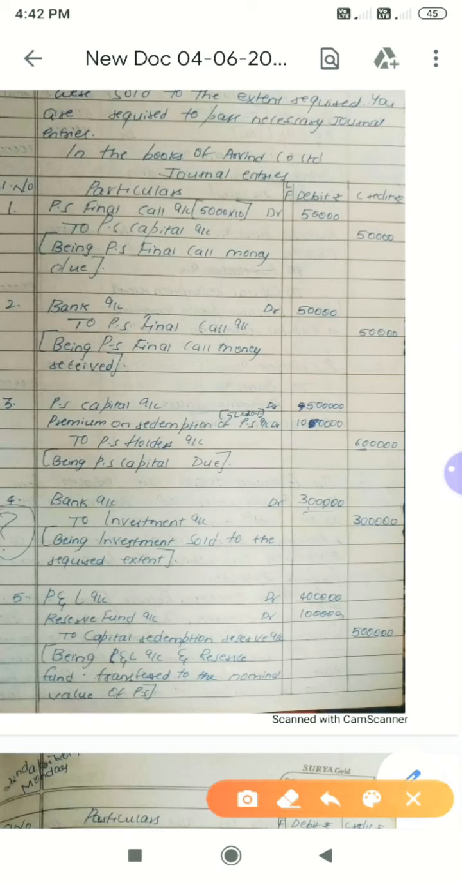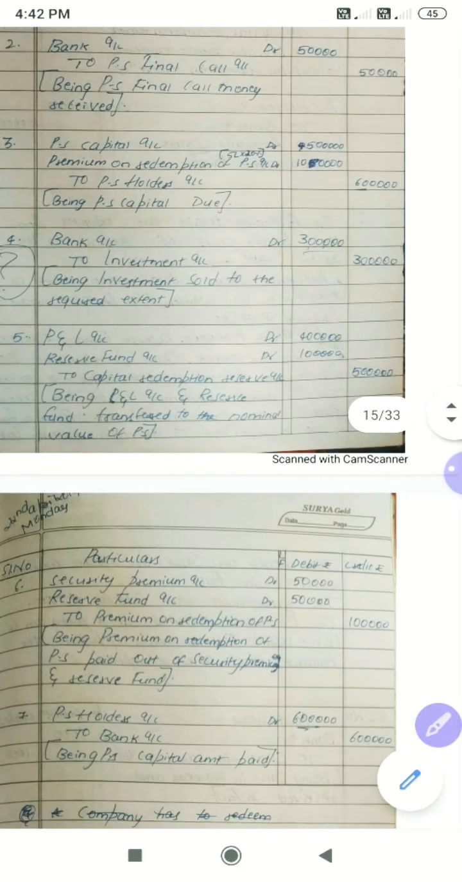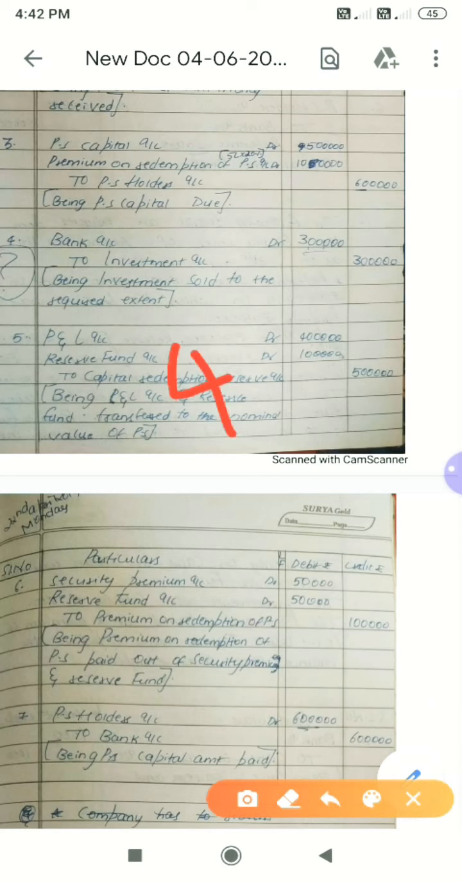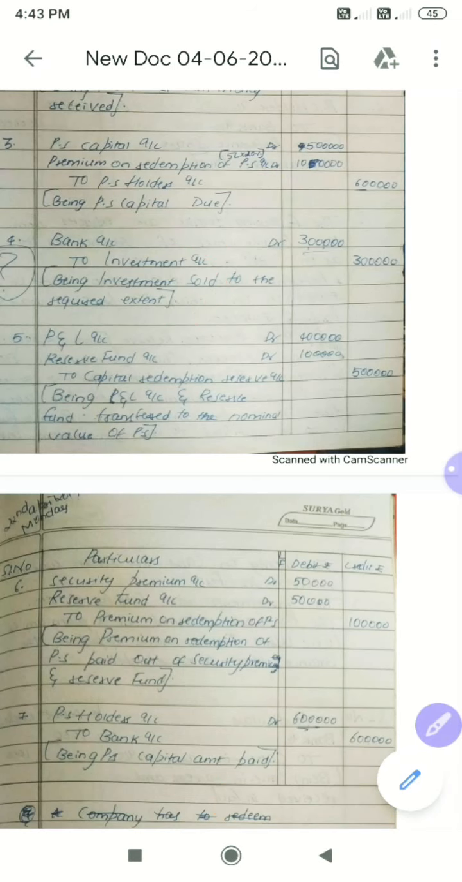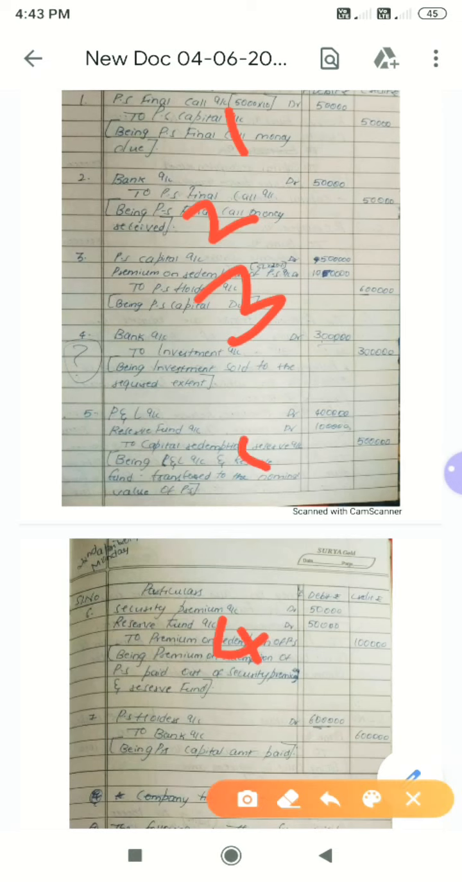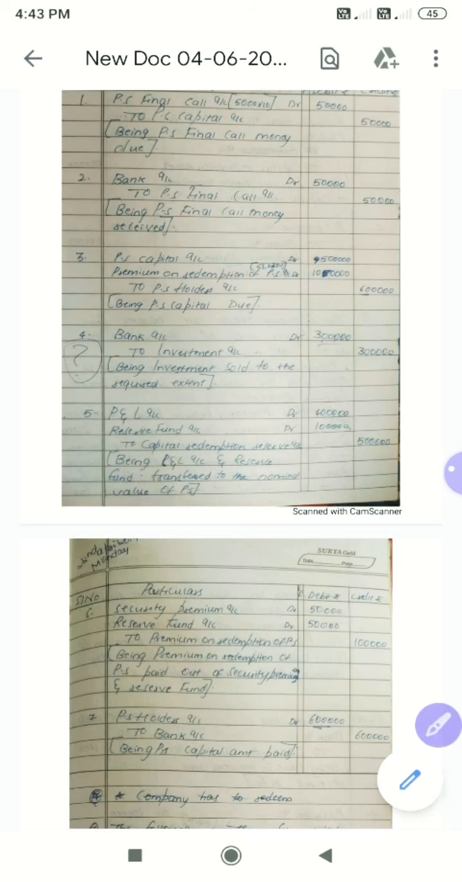Now please make a note. This will be the first journal entry, second journal entry, third journal entry, fourth journal entry, and fifth journal entry. I'm sorry. First, second, the due entry you have to pass. Third, fourth, fifth, sixth, seventh. This will be the seventh. What will be the seventh journal entry? Preference shareholders account debit 6 lakh to bank account 6 lakh.